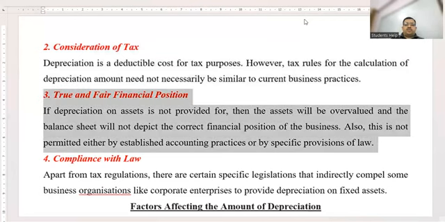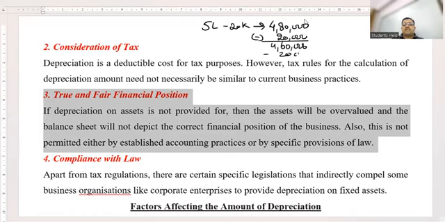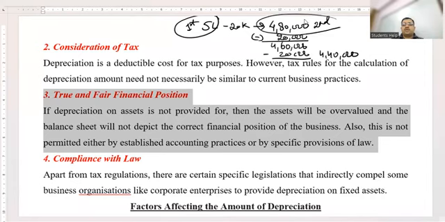The machine which was bought for rupees 5 lakh, children, first year its value of depreciation was 20. After depreciation, what would be the value? 480. Again, we'll subtract 20. What would be the value, children? 460. Again, we'll subtract 20. What would be the value? So, children, in the first year, your asset was worth 5 lakh. In the second year, it was worth 480. Third year, it was worth 460. Fourth year, its worth is 440.